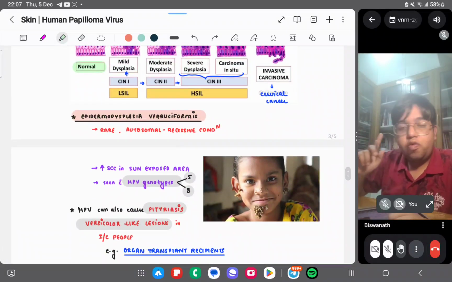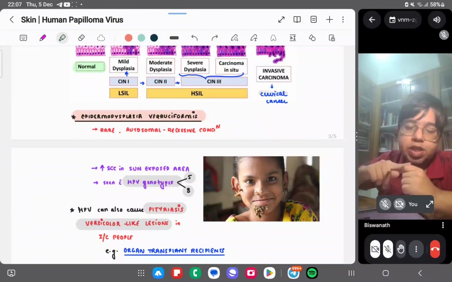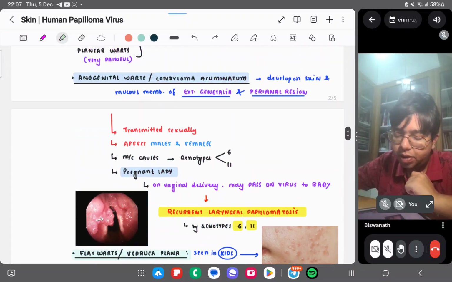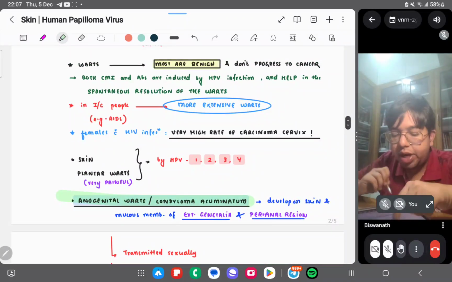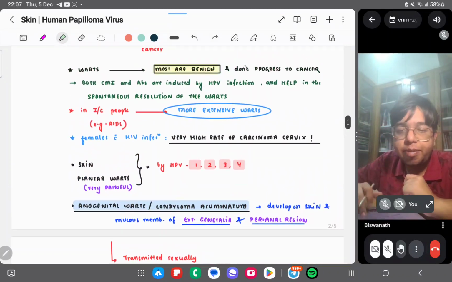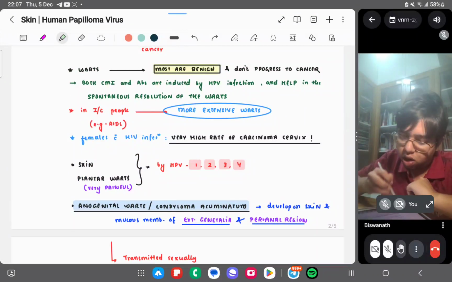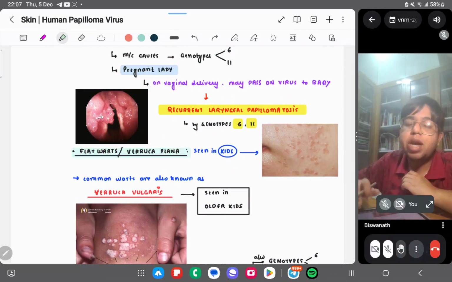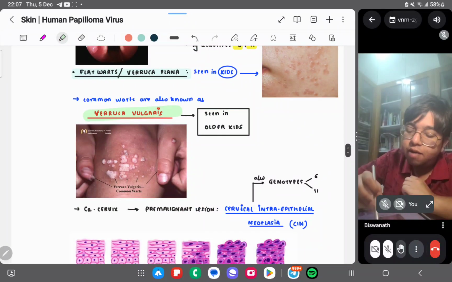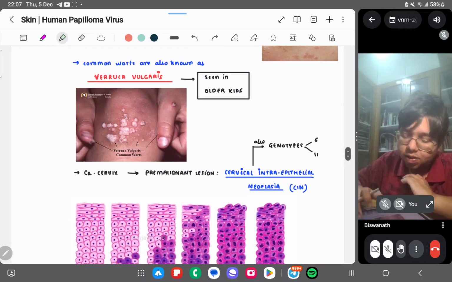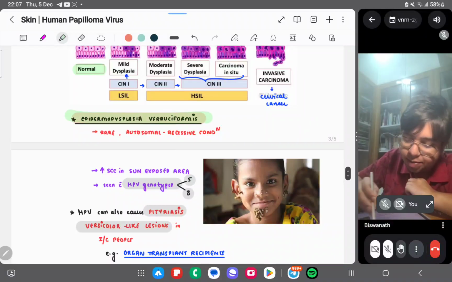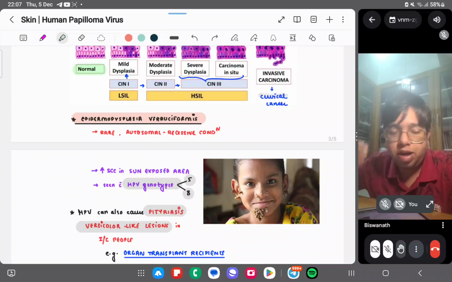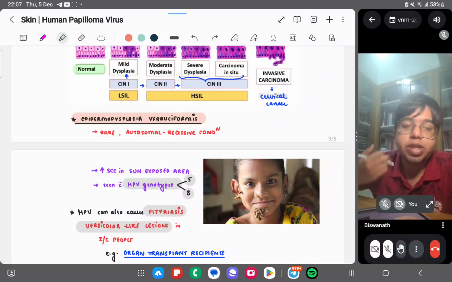So we told you that the first complication is your anogenital warts, that's the condyloma acuminatum. Condyloma acuminatum passes to the baby, then causes verrucous warts, your plain warts or flat warts, verruca plana. In older kids, it causes verruca vulgaris. And then we have something called epidermodysplasia verruciformis. So there are many verruca terms associated with this infection, the HPV.